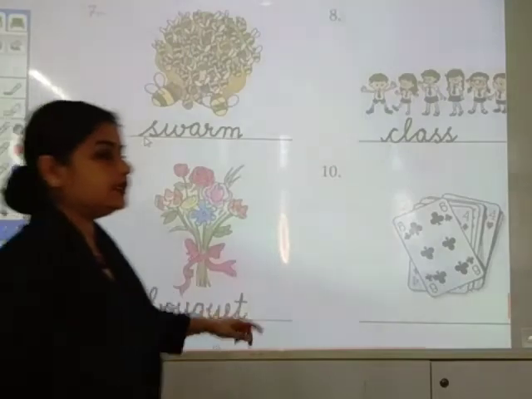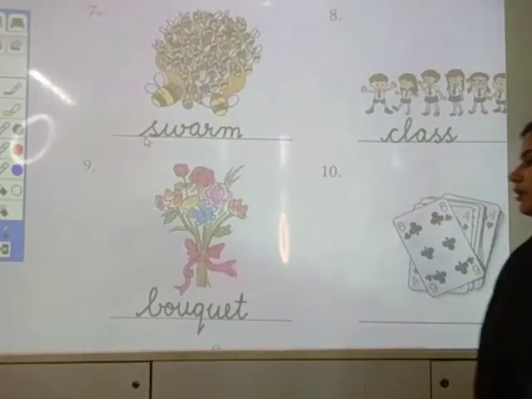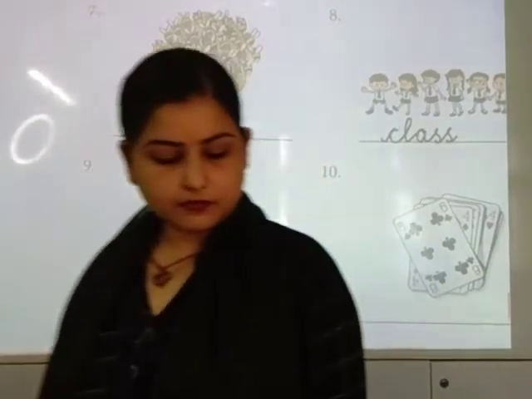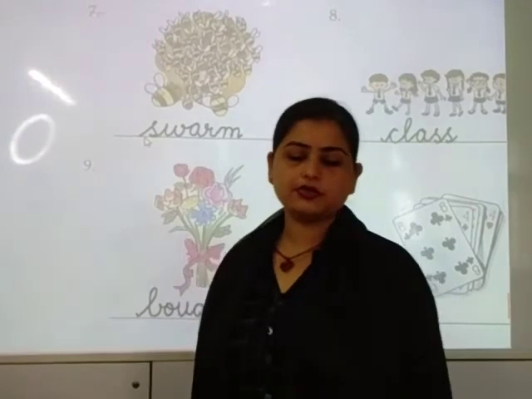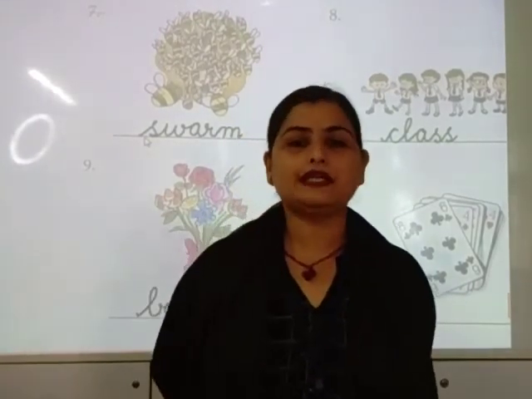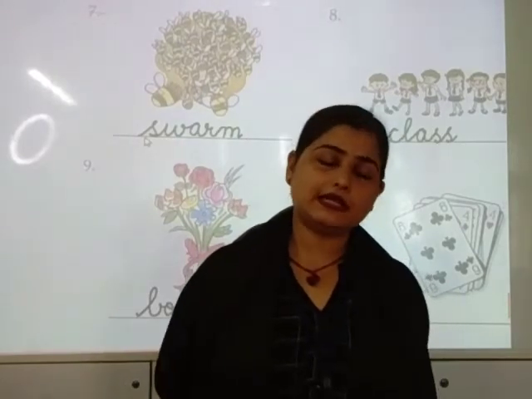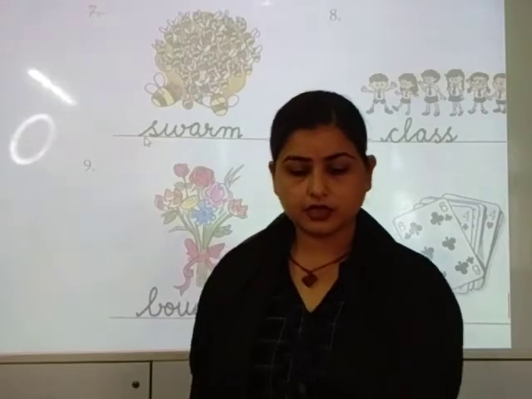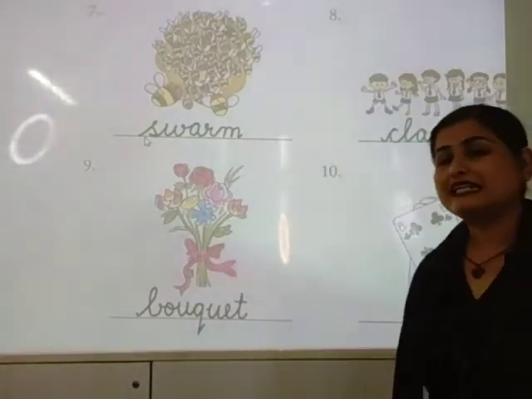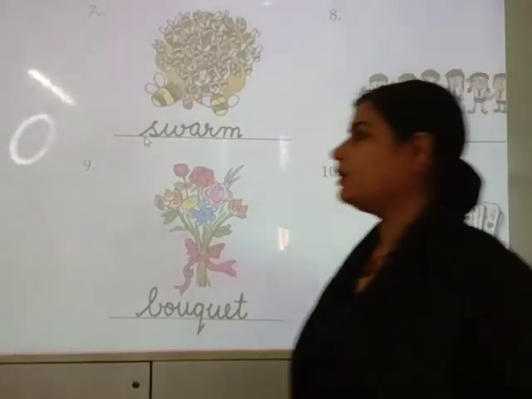See here, the sound T is silent and the spelling of bouquet is BOUQUET. क्लास देखो, मैम आपको पहले भी बोलती थी when you were in class 2 that जो भी स्पेलिंग थोड़ा सा डिफिकल्ट होता है उसको then and there लर्न कर लेना चाहिए. Okay, so what is the spelling of bouquet? BOUQUET, bouquet.